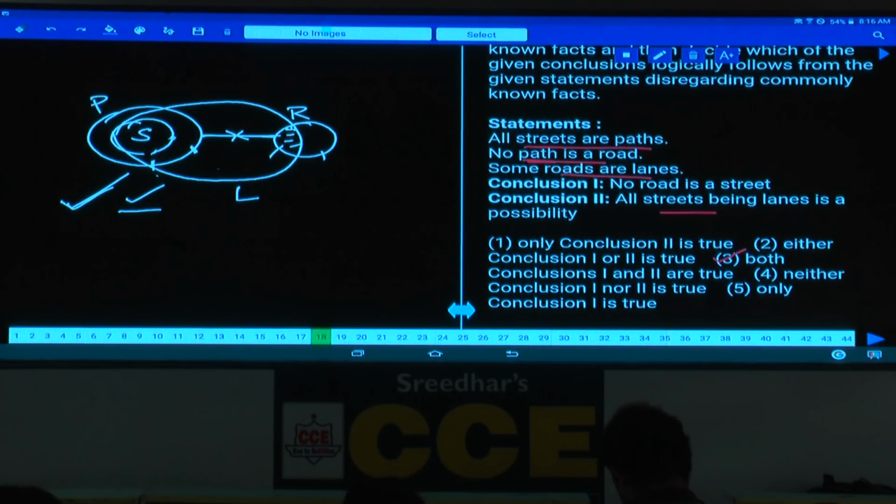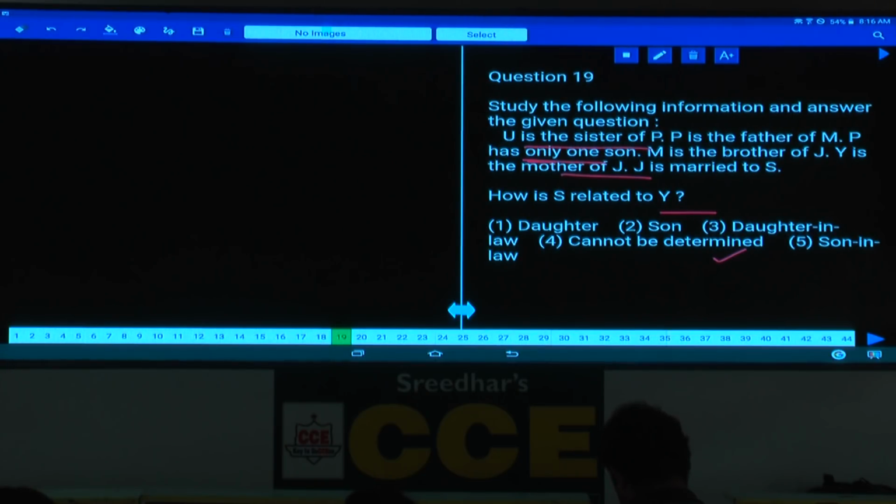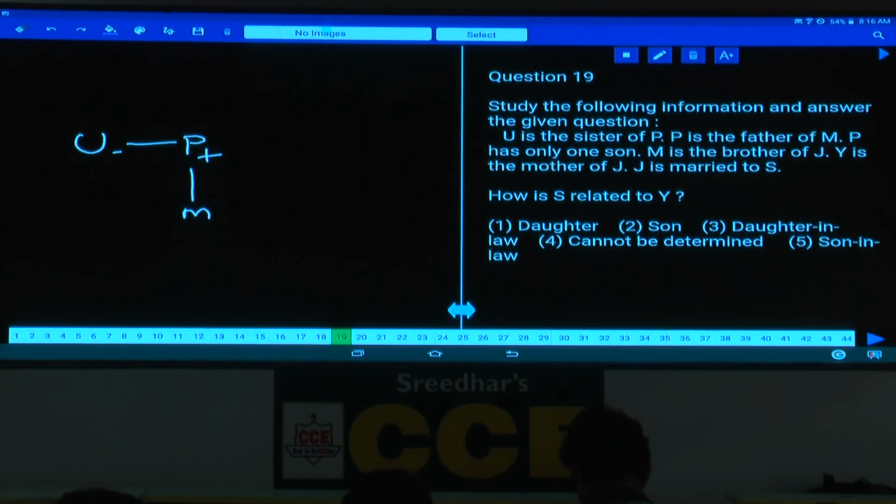Done with this one? Then the 19th one. Question number 19 onwards, 19 and 20. U is the sister of P. It is a blood relation, a small set on blood relations. P is the father of M. U is the sister of P, P is the father of M, and P has only one son. As P has only one son, whether M is the son or not is not clearly specified as of now, because the son is there and daughters could be any number.